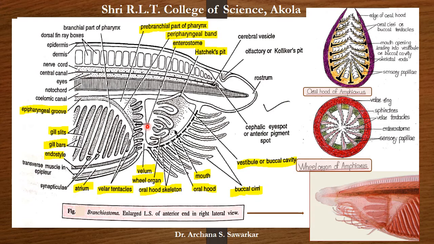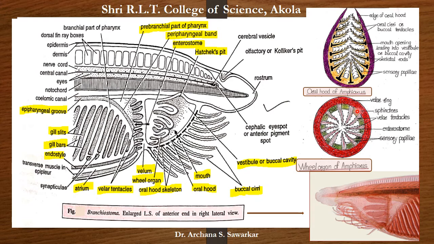This velum is provided with, again, sphincter. We can observe in this front position, this is the velar ring, and this velar ring is provided with sphincter muscles. The function of sphincter muscle is for opening and closing the enterostome.